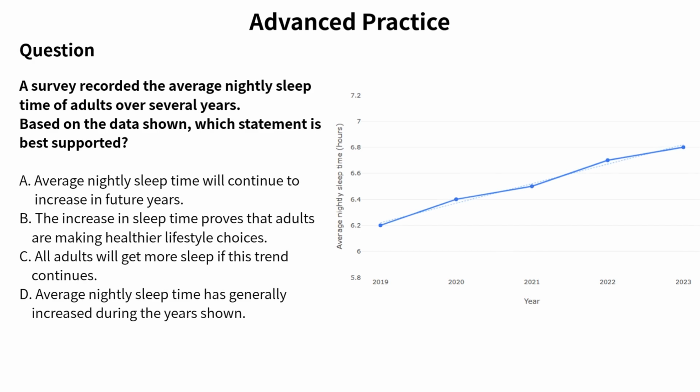A survey recorded the average nightly sleep time of adults over several years. Take a look at the trends shown in the graph. Based on the data, which statement is best supported? Read each choice carefully. Some options may sound reasonable, but go beyond what the data actually show.